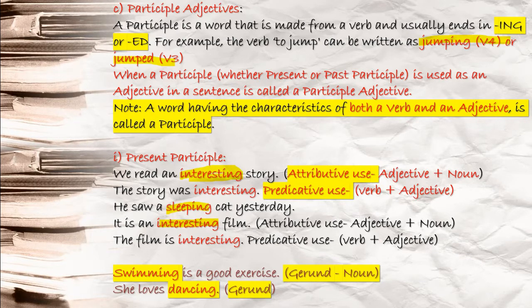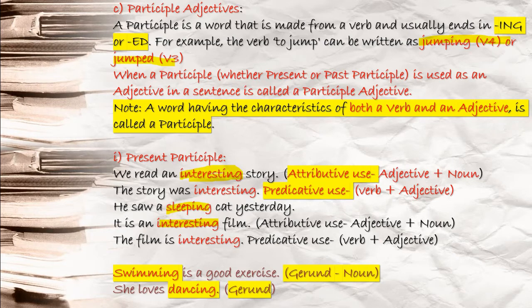Like if I say jump is your V1 form, then you can write V4, that is jumping, or V3, jumped. Play is V1, played and playing. Played is your V3 form, playing is your V4 form. When you use the V4 form and V3 form like an adjective in a sentence, they are called participles. That can be a present participle or past participle, depending on how you are using it in the sentence.